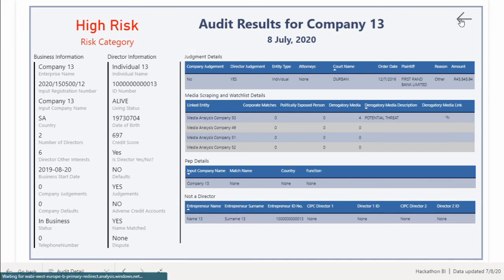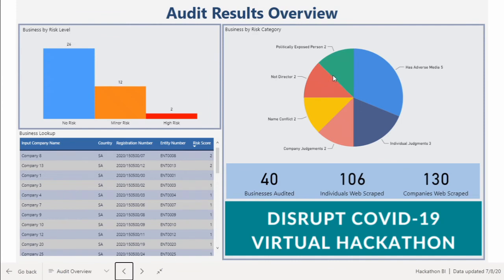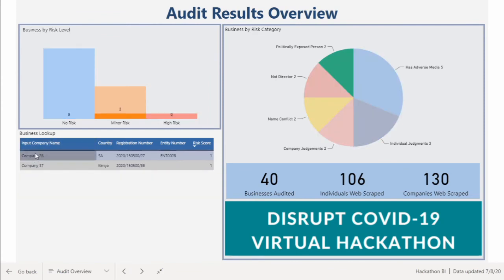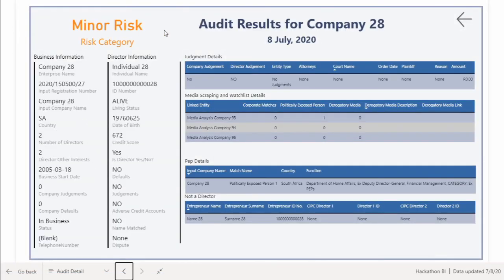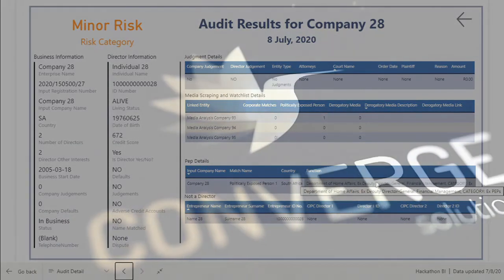If we look at another example, we can look for a company that flagged for PEPs, where we see this company. We can go into that same view. We get exactly the same information, but we see that this particular company and this director flagged as a PEP because he works for the Department of Home Affairs. And here are the details here.